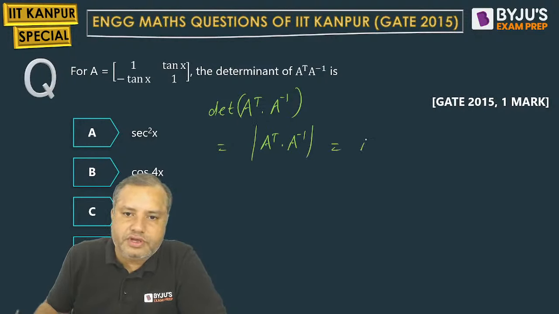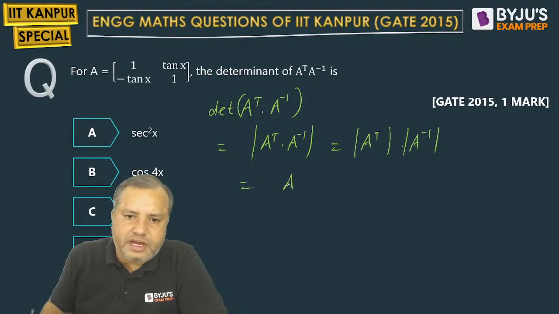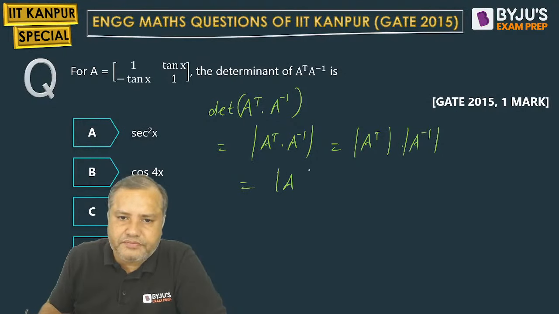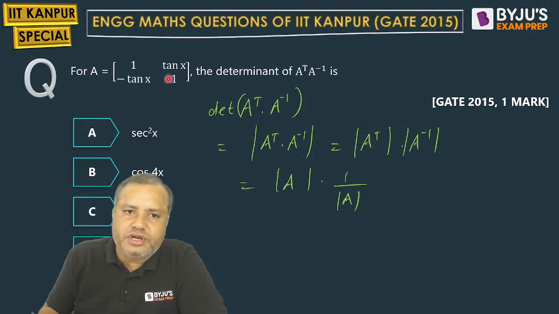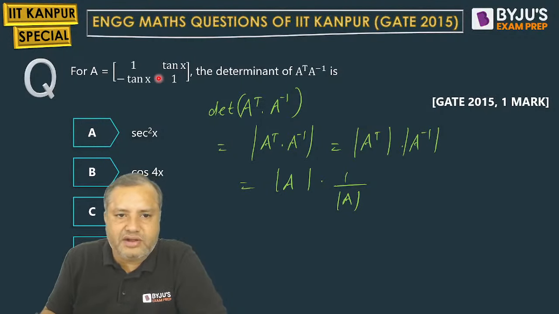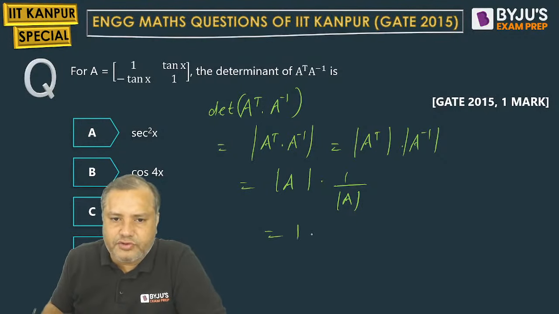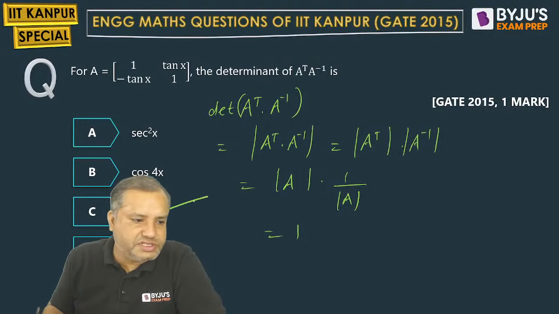You can separate this into the determinant of A transpose and the determinant of A inverse. Very good. Students, the determinant of A transpose is equal to the determinant of A. The determinant of A inverse is 1 upon the determinant of A. So no need to bother about this matrix as well. It will be cancelled and will give you 1. So 1 is the answer. Option C is the correct one.